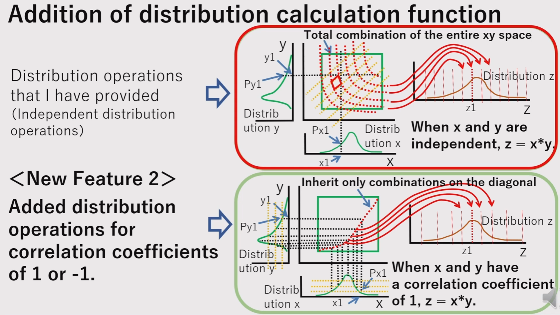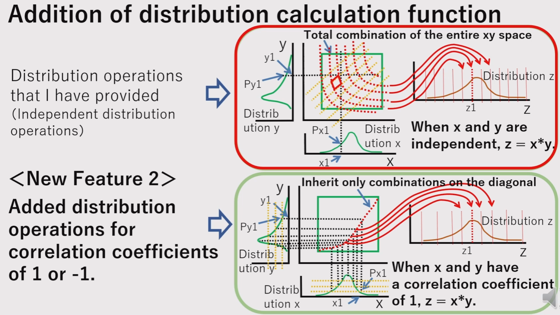the value z1 corresponds to a curve shown as a red dashed line in the xy space where the product xy equals z1. By dividing this curve into small segments and summing the product of the probability densities of the corresponding x and y values, we can compute the probability for z1. Repeating this for evenly spaced z1 values across the distribution range gives the full distribution of z. This computation is performed within the green rectangular region that represents the range of x and y distributions.